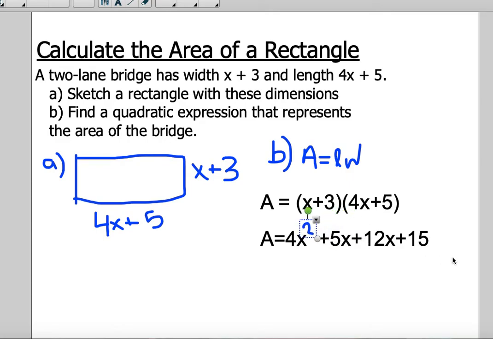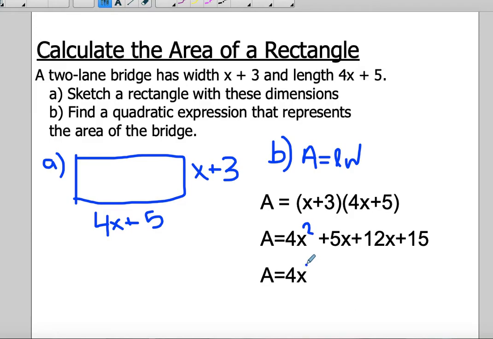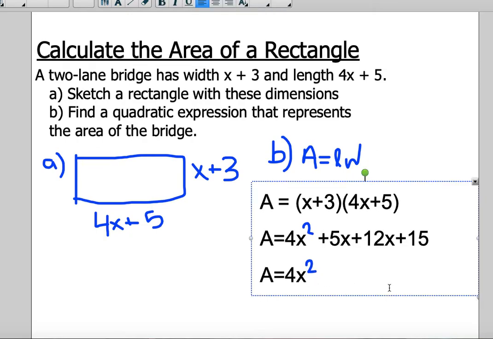And then collecting those two terms in the middle to show that they are like terms, area is equal to 4x squared plus 17x plus 15.